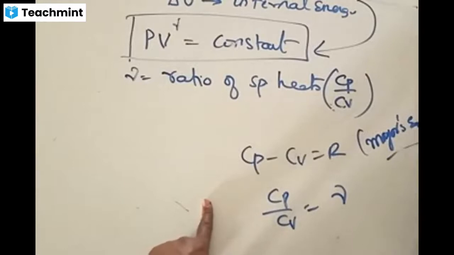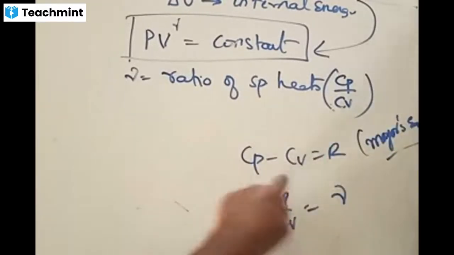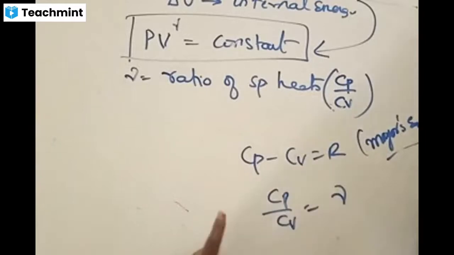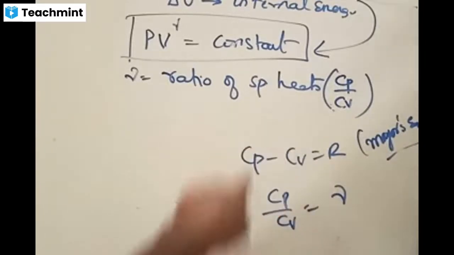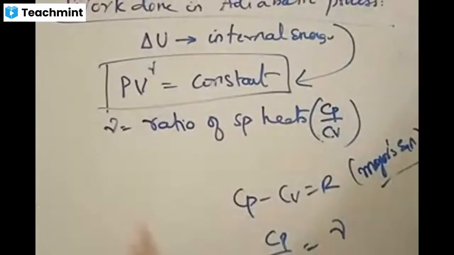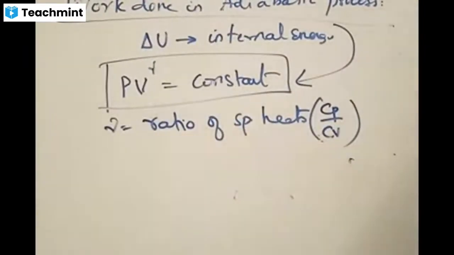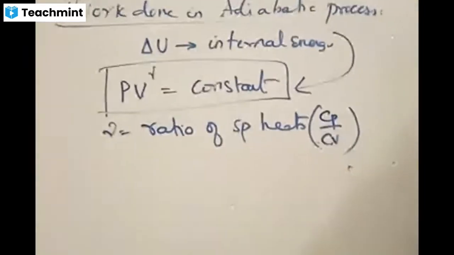What is this called? Mayer's equation. Nobody will ask about that, but just remember that Cp minus Cv is equal to R is one of the equations, and the ratio of these two has one more parameter called gamma, defined as the ratio of specific heats. Is this equation clear? You should remember this new equation. If this is clear, then we go ahead to the other part.